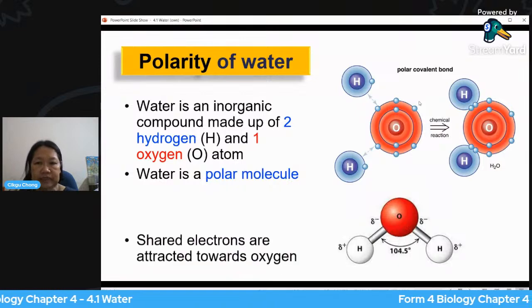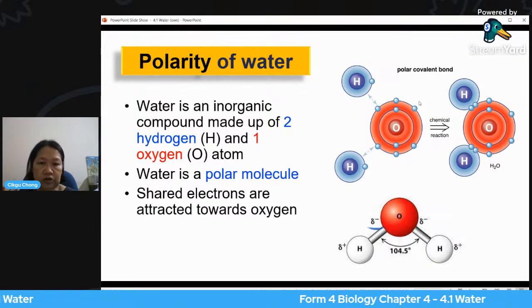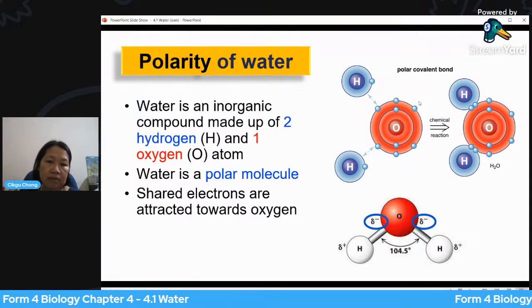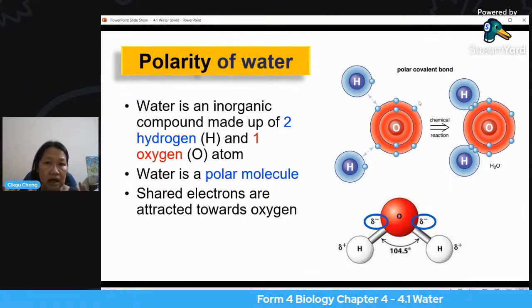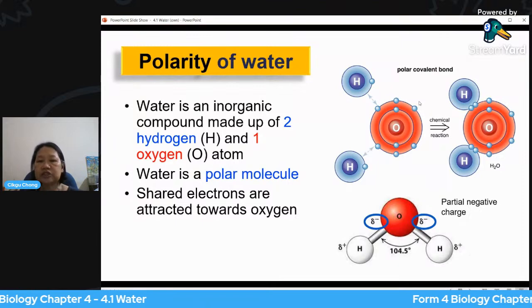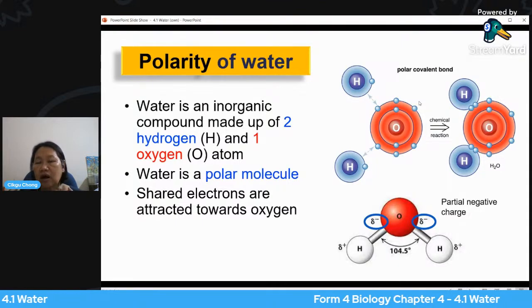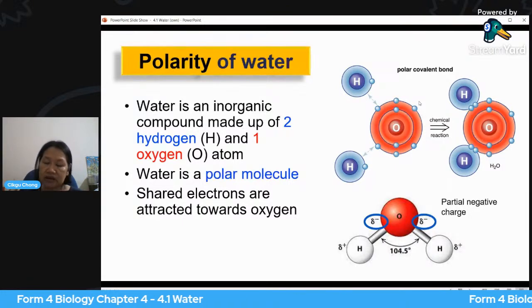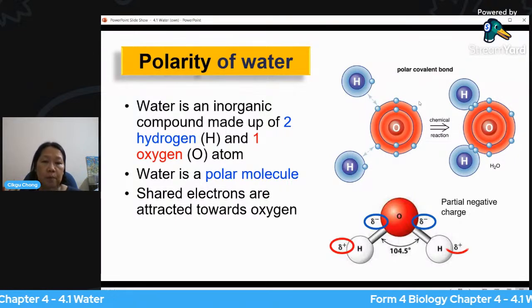But because of the position, the electrons are more concentrated near the oxygen atom. So we call this a partial negative charge nearer to the oxygen atom, whereas near the hydrogen side, it is more electropositive.